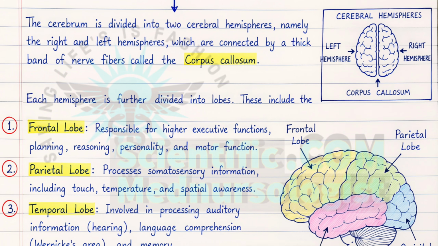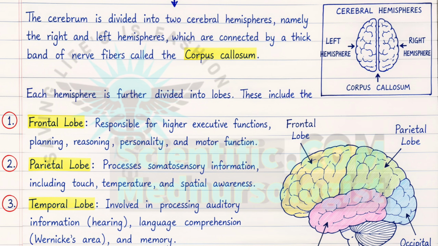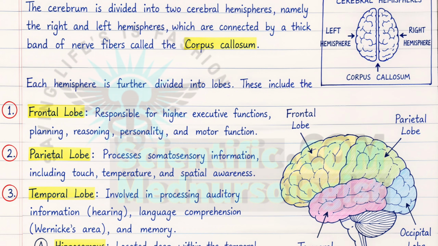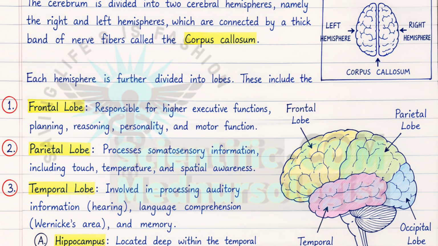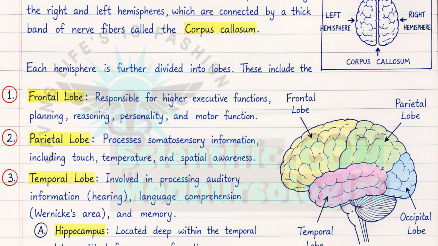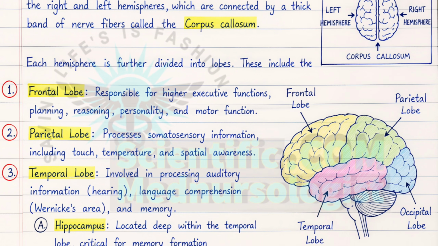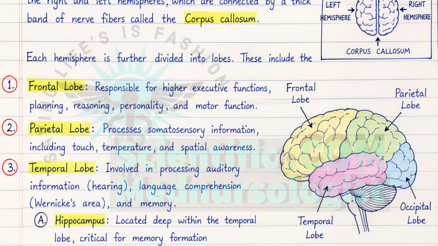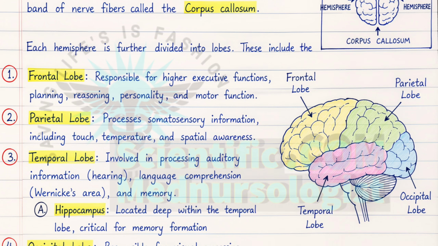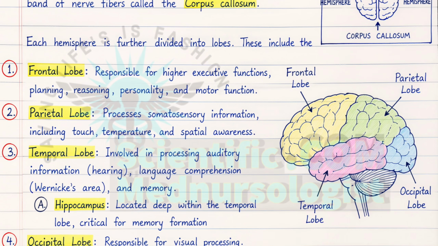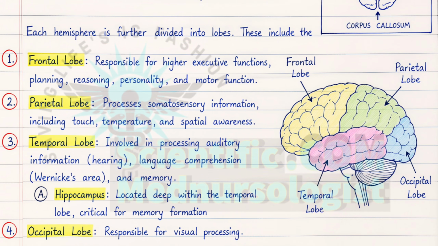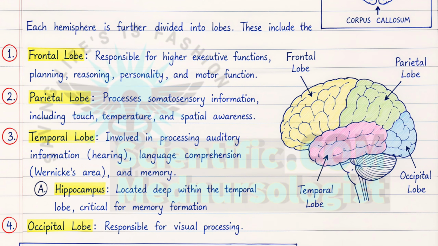And the third one is the temporal lobe, which helps in hearing. In this lobe the hippocampus is also present, which is important for new memory formation. And the fourth one is the occipital lobe. It is responsible for vision and visual processing. All the things that you see are perceived in the occipital lobe of the cerebrum. So all of these four lobes will be in pairs, as the cerebrum is divided into right hemisphere and left hemisphere. So in both right and left hemispheres, four lobes will be present.